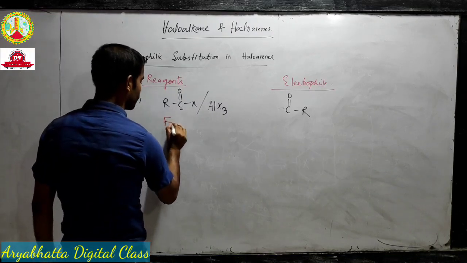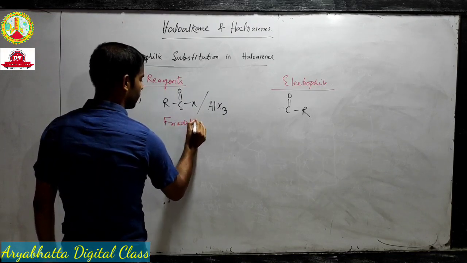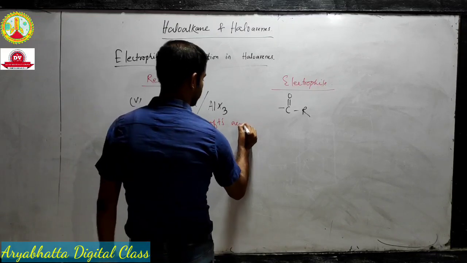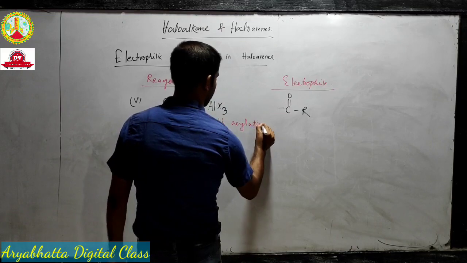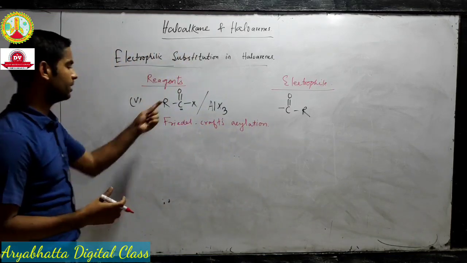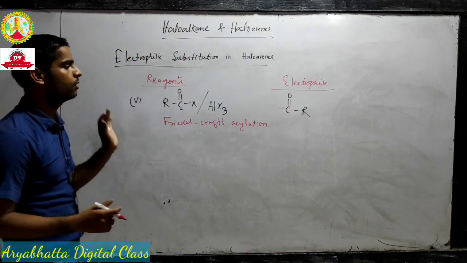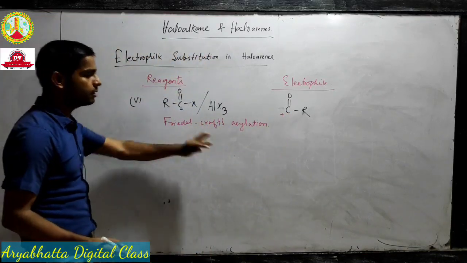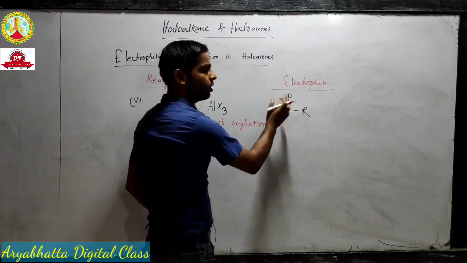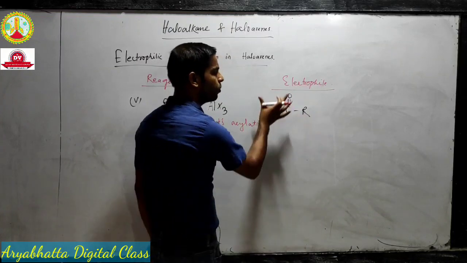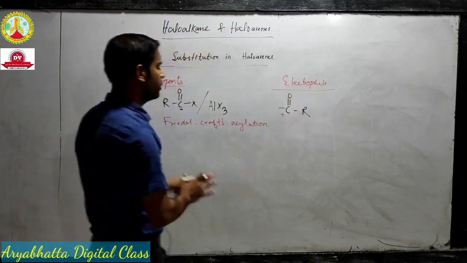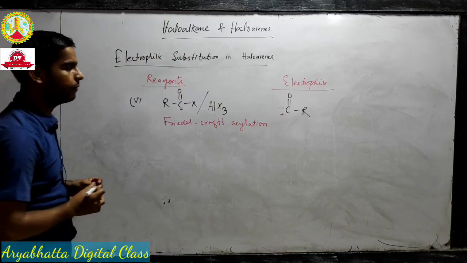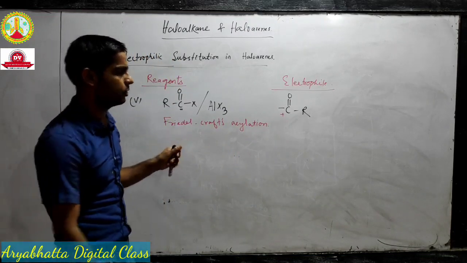This is called Friedel-Crafts acylation. The last one was alkylation because the alkyl group was used as the electrophile, and in this reaction, since this group is called an acyl group and the acyl group will get attached, this is called Friedel-Crafts acylation. So we have one Friedel-Crafts alkylation and one acylation.